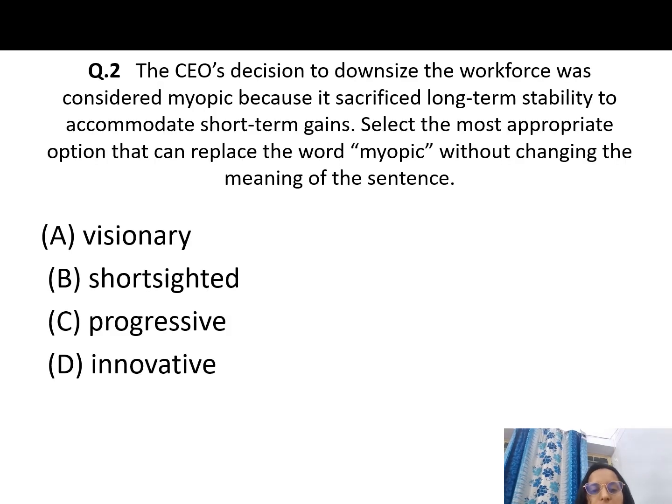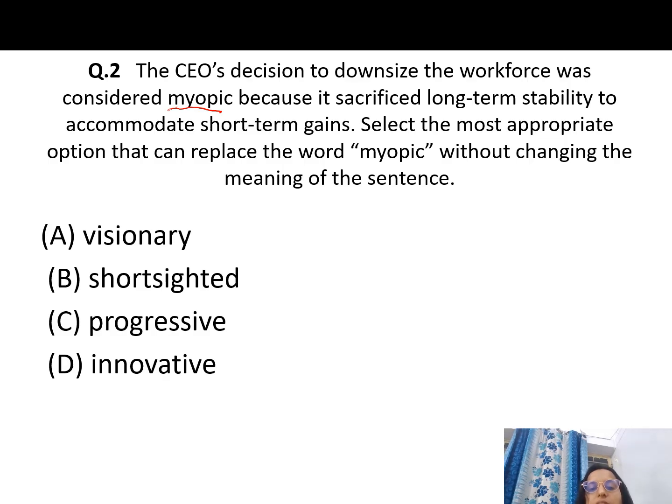Now moving on to the second question. Some lines are given, and we have to find the appropriate option that can replace the word myopic without changing the meaning of the sentence. The sentence is: the CEO's decision to downsize the workforce was considered myopic, because it sacrificed long-term stability to accommodate short-term gains.